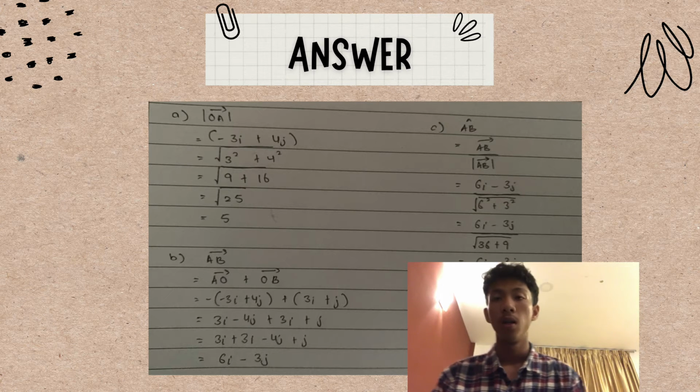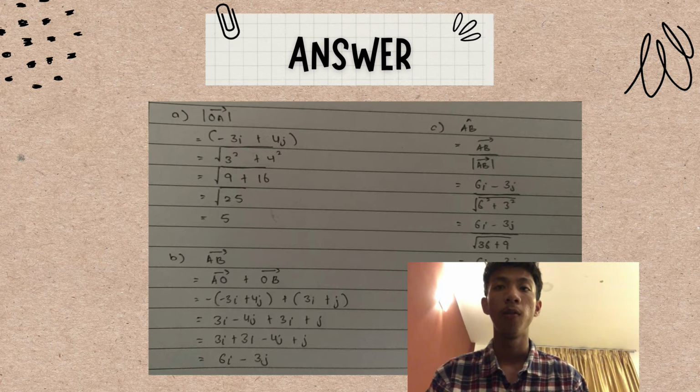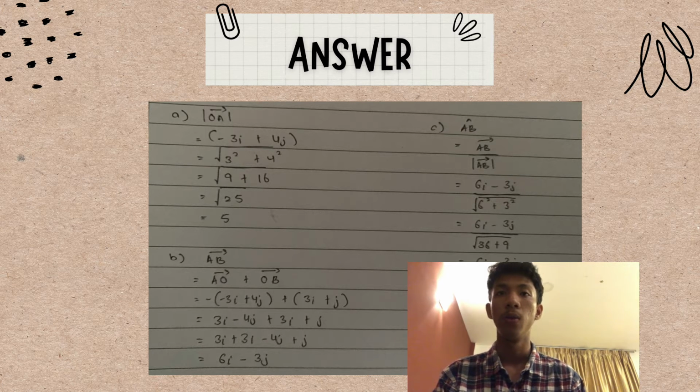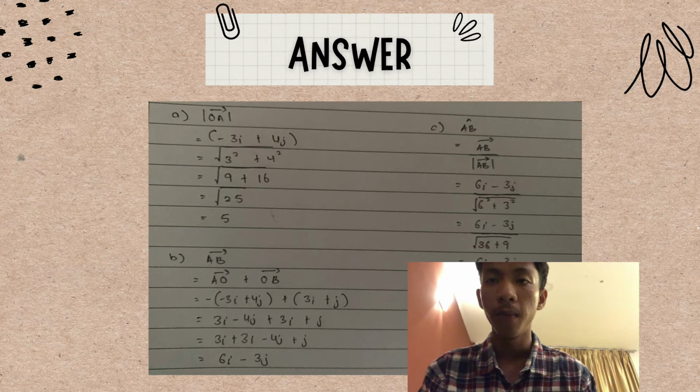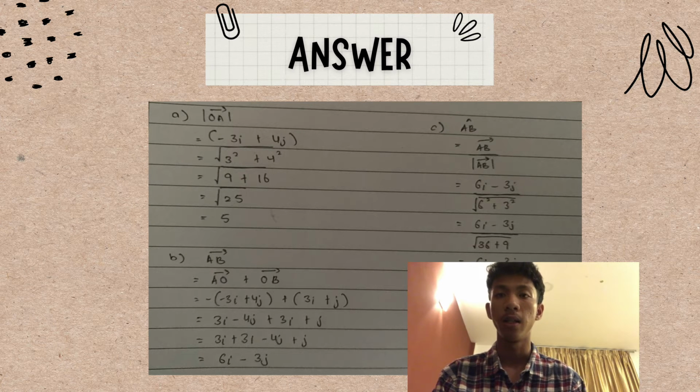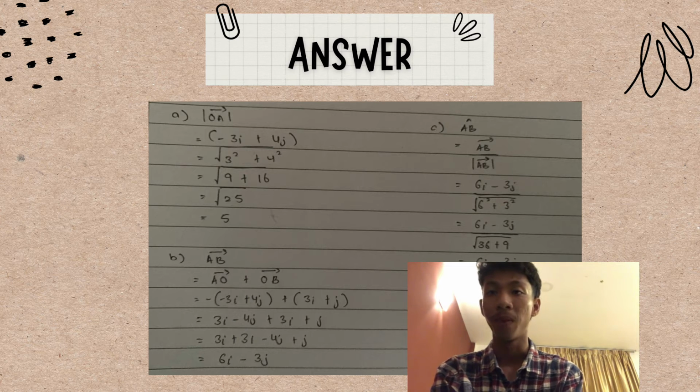Question B. We need to find vector AB. We must do AO plus OB. AO is minus negative 3i plus 4j, and OB is 3i plus j, so we get 3i minus 4j plus 3i plus j.